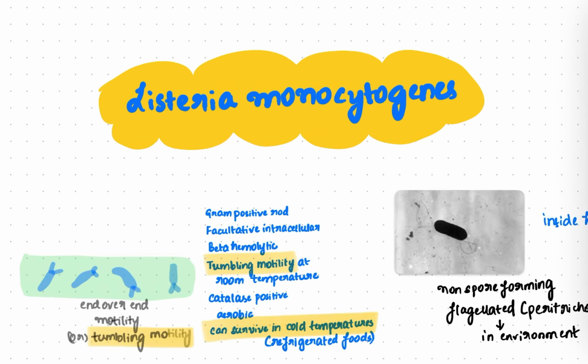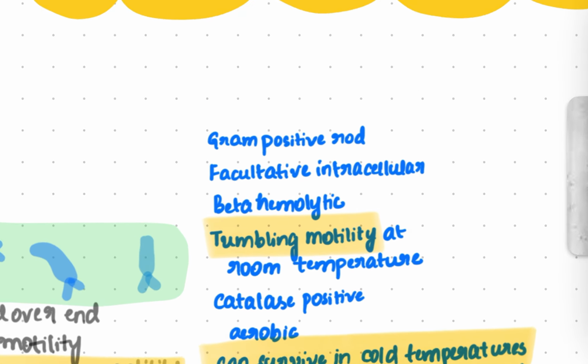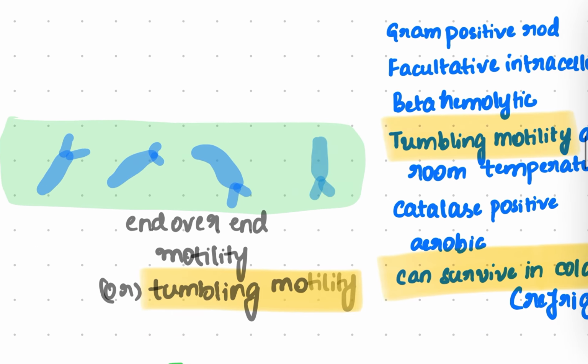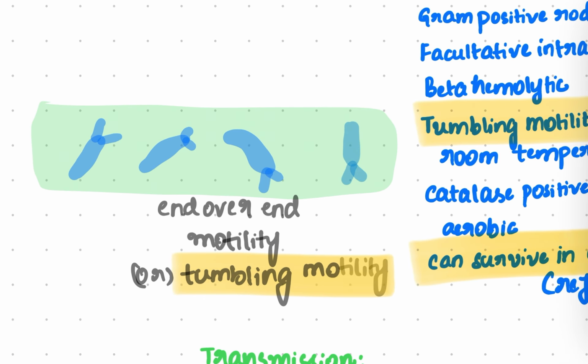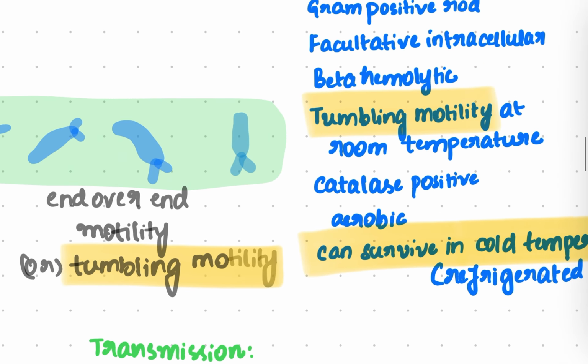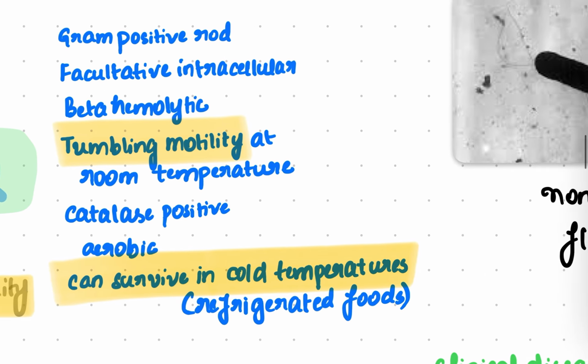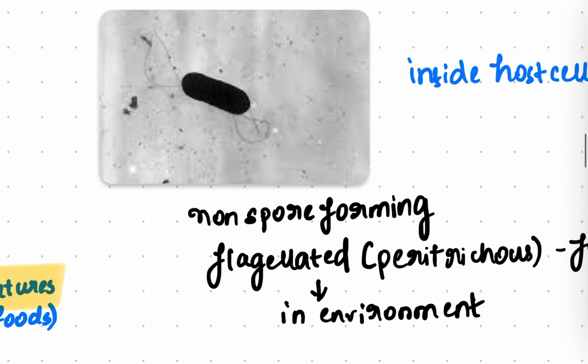Hello everyone, in this video we are going to discuss Listeria monocytogenes. Listeria is a gram-positive rod and a facultative intracellular organism which is beta-hemolytic and exhibits tumbling motility at room temperature. Tumbling motility, as you can see in this picture, is also called end-over-end motility. It is a catalase positive organism, aerobic, and it can survive in cold temperatures. So it can occur by consuming refrigerated foods because of this nature.